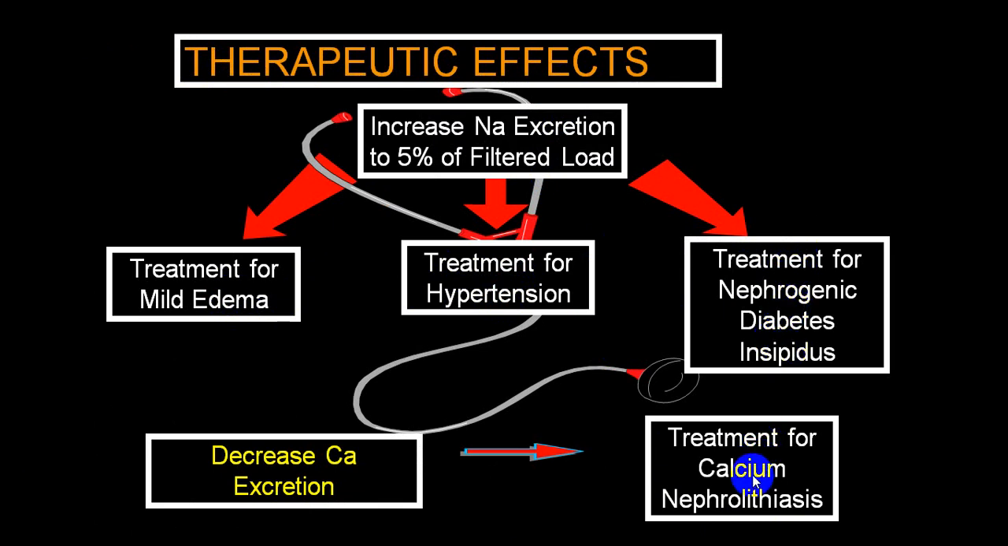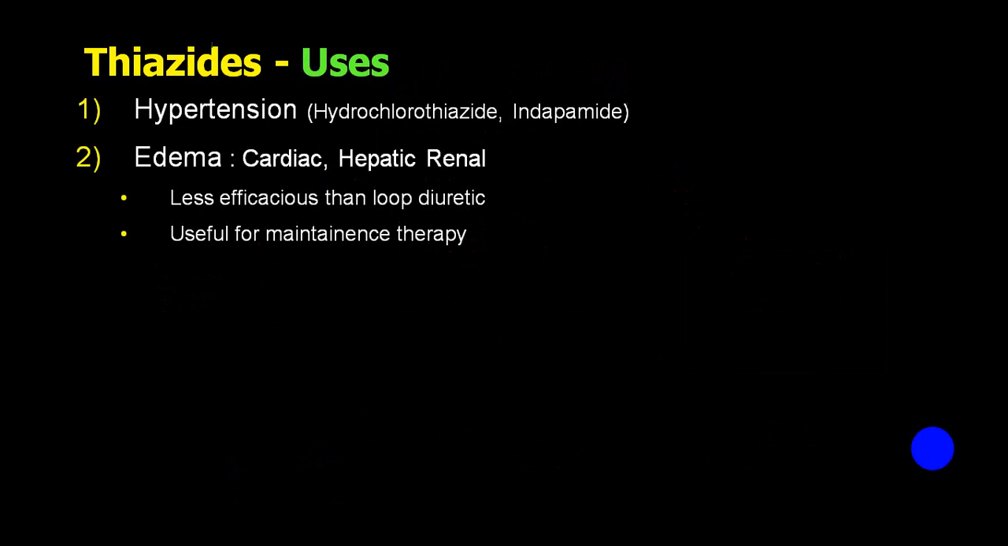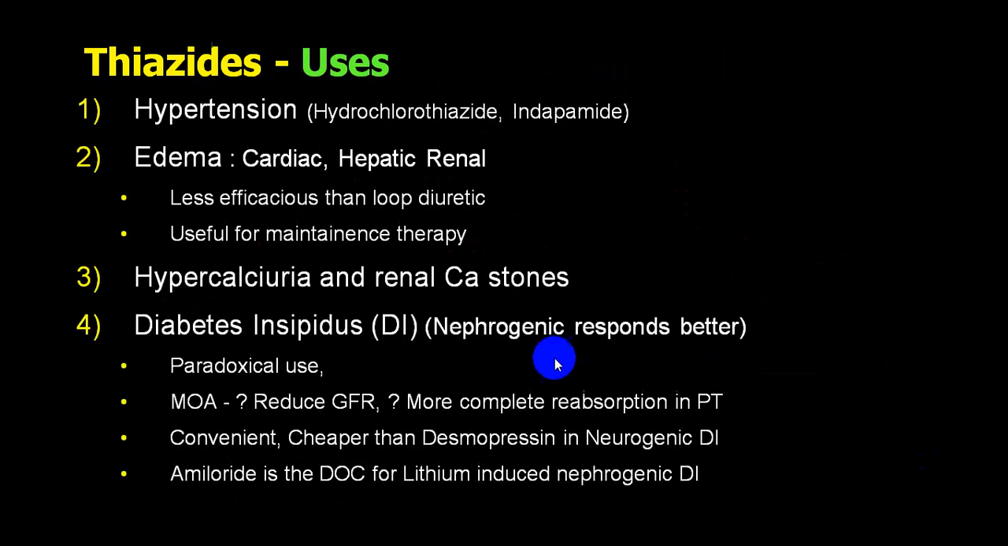Also, in a person who has increased calcium excretion or calcium stones, it can be utilized because calcium excretion is reduced. So that property can be utilized for treatment of hypercalciuria and also for calcium stones. So thiazide diuretics can be utilized in that particular group. So the uses are hypertension, edema, maybe mild edema, not commonly for volume overload, hypercalciuria and calcium stones, and in case of nephrogenic diabetes insipidus, it is one of the drugs of choice, particularly lithium-induced nephrogenic diabetes insipidus.